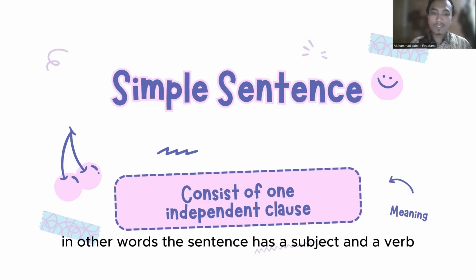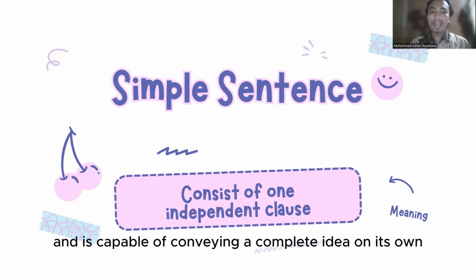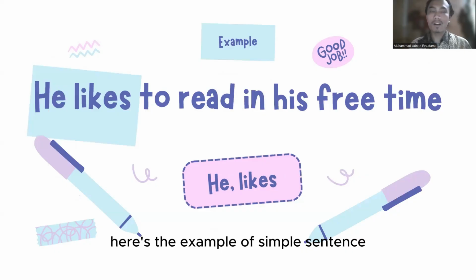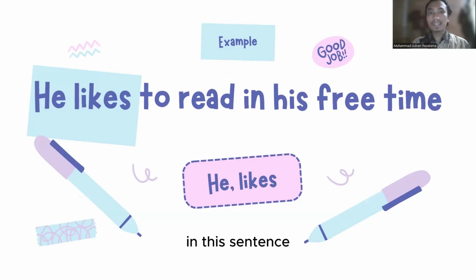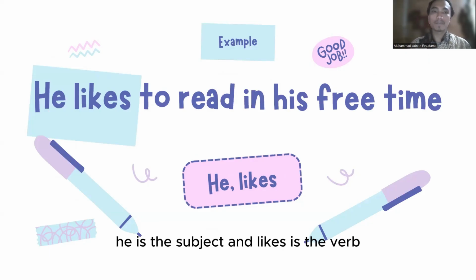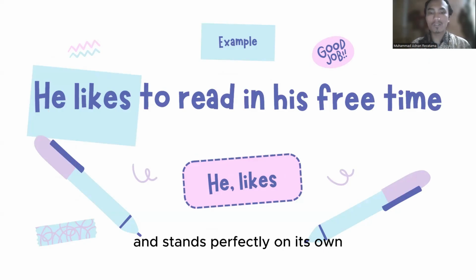In other words, the sentence has a subject and a verb and is capable of conveying a complete idea on its own. Here is the example of simple sentence. He likes to read in his free time. In this sentence, he is the subject and likes is the verb. The sentence is clear, straightforward, and stands perfectly on its own.